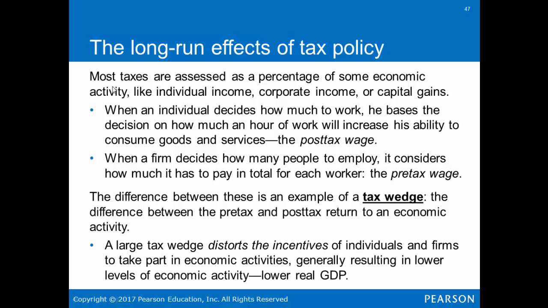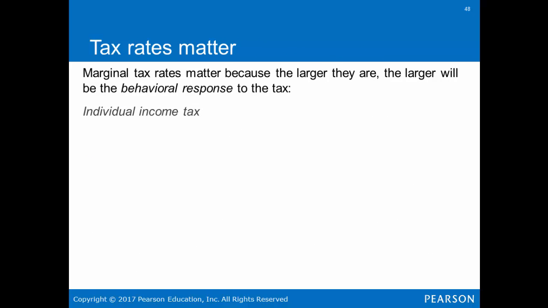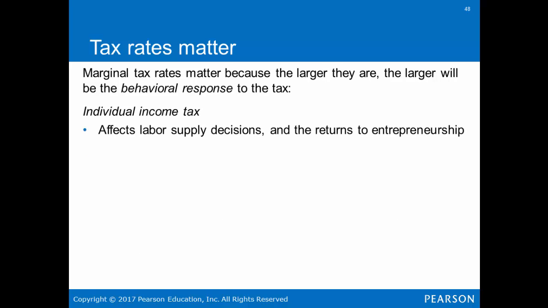The difference between these is an example of the tax wedge. This is the difference between pre-tax and post-tax return to an economic activity. A large tax wedge distorts the incentives of individuals and firms to take part in economic activities, generally resulting in lower levels of economic activity and lower real GDP. Marginal tax rates matter because the larger they are, the larger will be the behavioral response to tax.